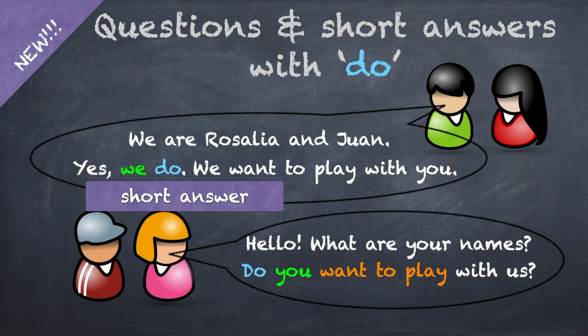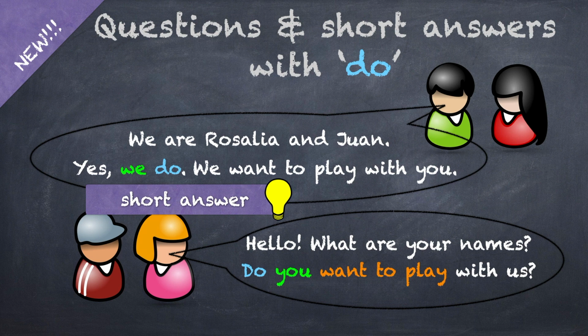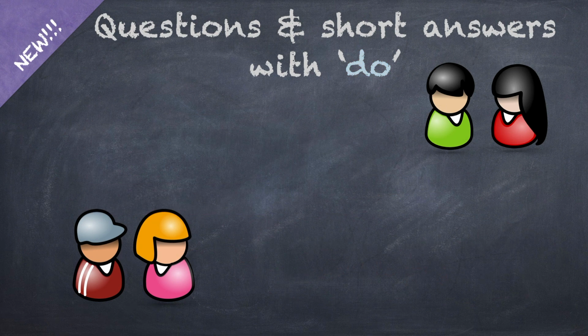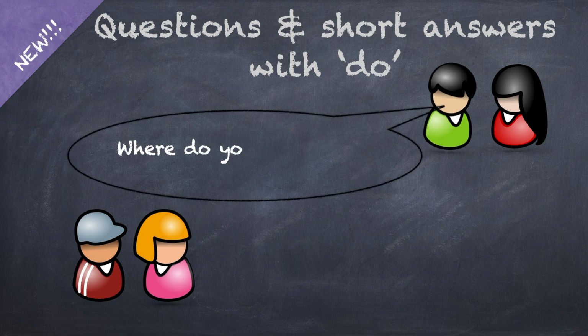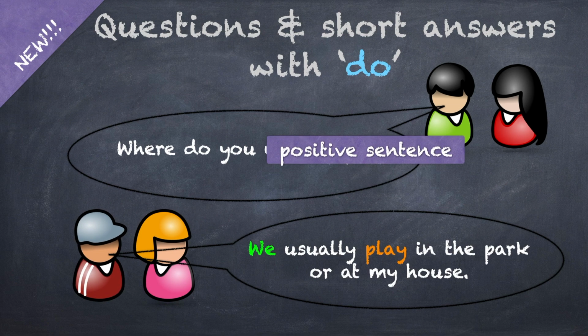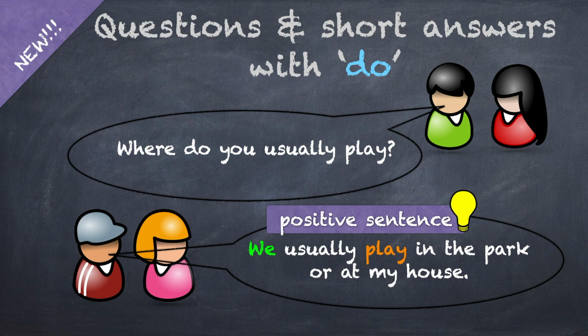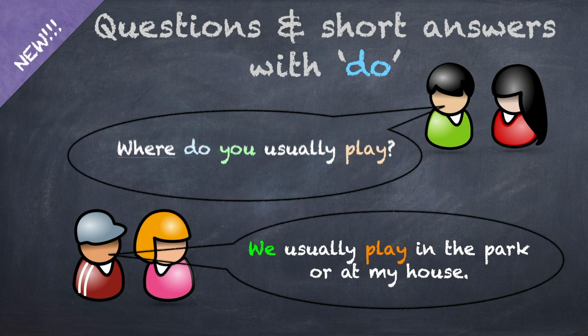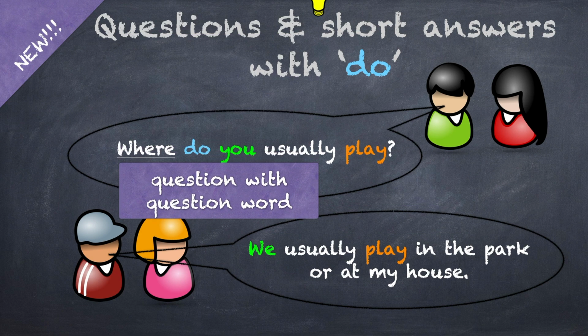Remember the important word here. Now let's look at another example. Where do you usually play? We usually play in the park or at my house. We play is the positive sentence. Juan asks a question. Here he uses the question word where. Where do you usually play?